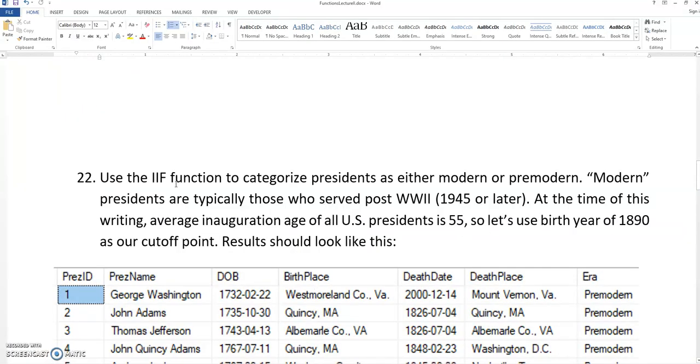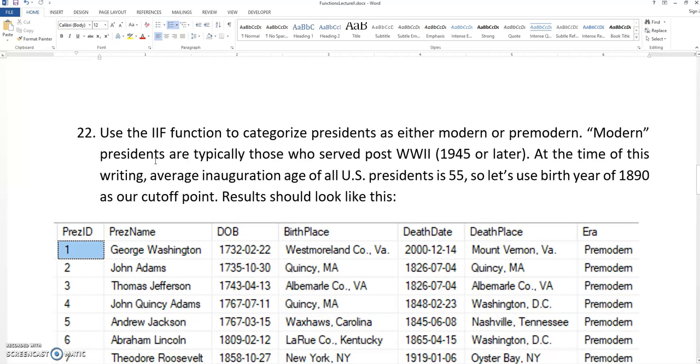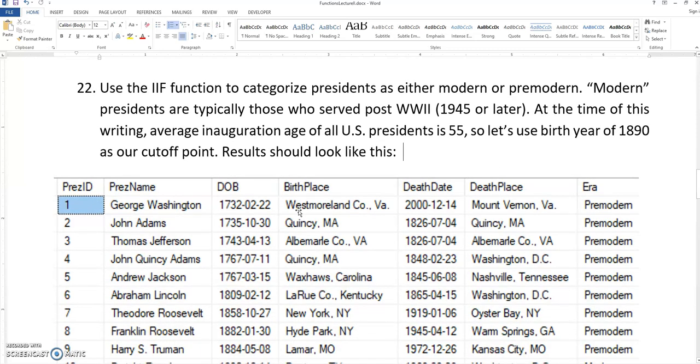So, all right, so using this to categorize the presidents as either modern or pre-modern. So modern presidents are typically those who served post-World War II, so 1945 or later. Obviously, these are not hard definitions here, but just for the sake of this problem, we'll consider modern era presidents are post-World War II, and anyone else before that we'll say pre-modern, okay? So let's see. Notice I don't have the dates they were in office,